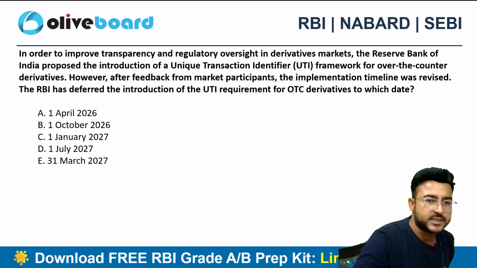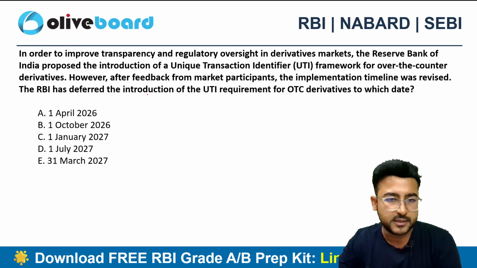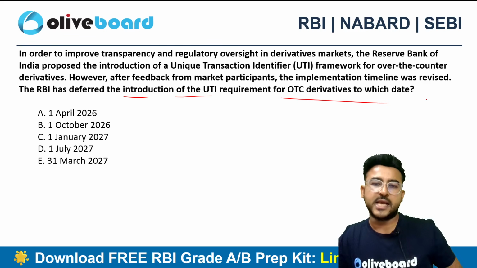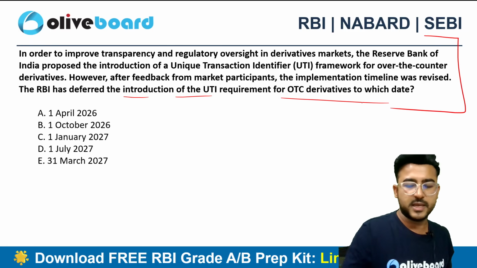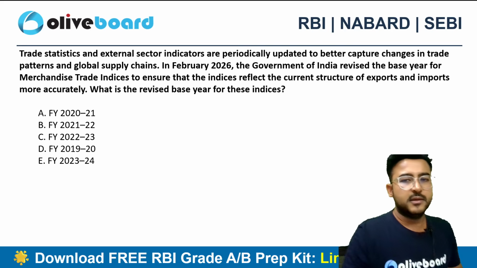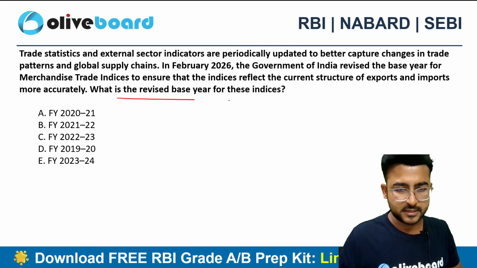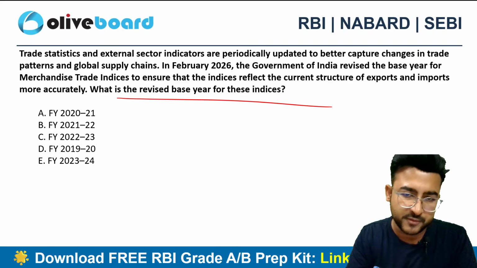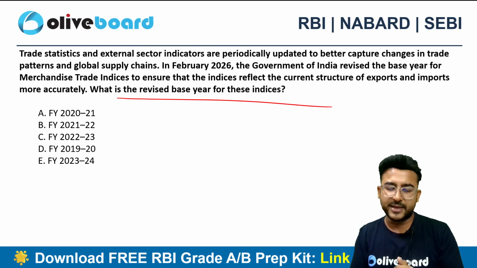Now these two questions are for your homework. One is related to the RBI deferment related to the introduction of the unique transaction identifier for OTC derivatives. So what is the new date from which this direction is going to apply? And the next one is related to the merchandise trade indices. There is a revision in the base year of this index. You need to tell me the revised base year, right? So do let me know in the comment section, guys. Both the questions are for your homework.